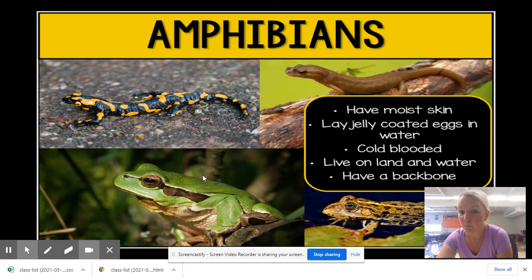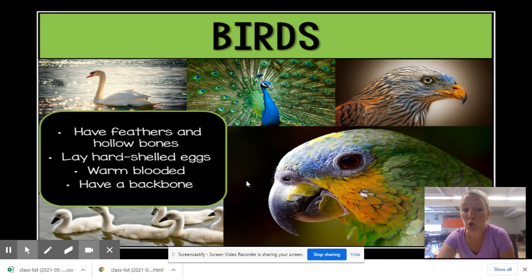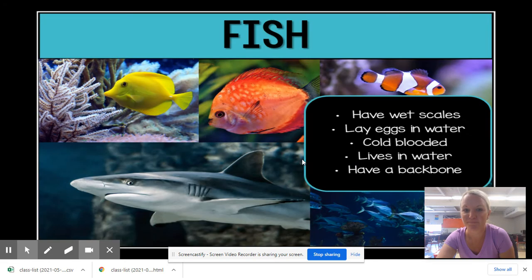Our third group we read about, amphibians. They have moist skin. They lay jelly-coated eggs in water, and are cold-blooded. They can live on land and water. Amphibians have a backbone. Birds have feathers and hollow bones. They lay hard-shelled eggs, are warm-blooded, and have a backbone. And our fifth group of animals are fish. They have wet scales. They lay eggs in water. They are cold-blooded. They live in water and have a backbone. So remember, these are 5 types of vertebrates, meaning they have backbones.